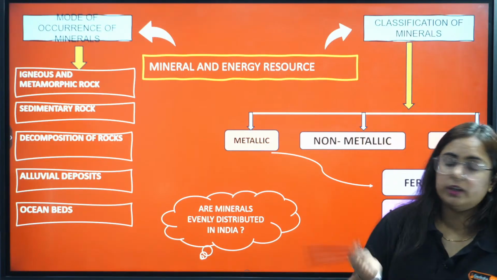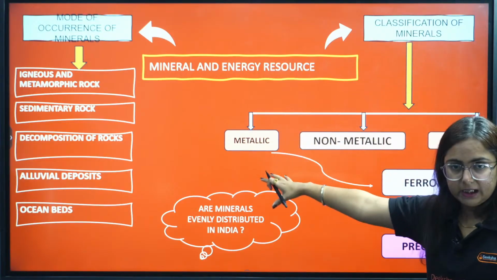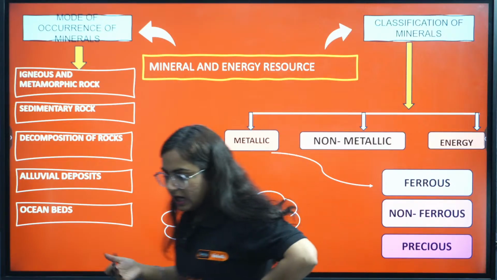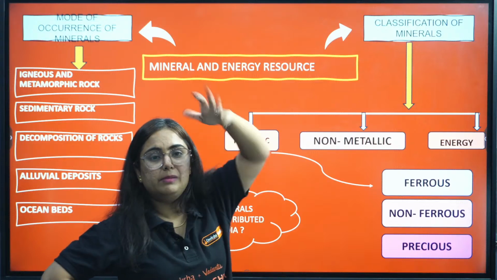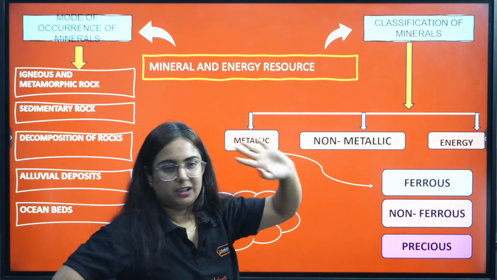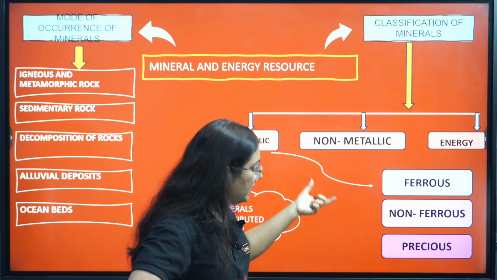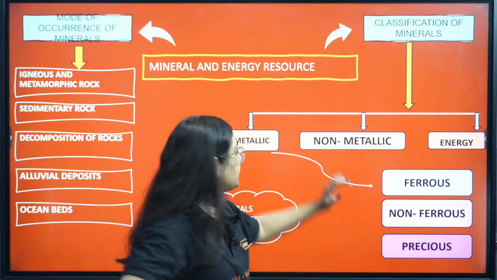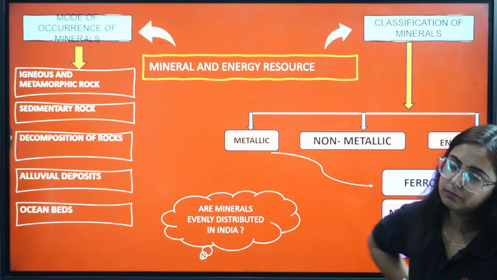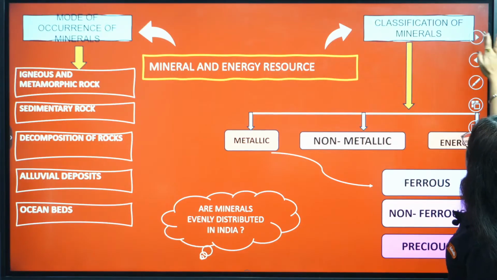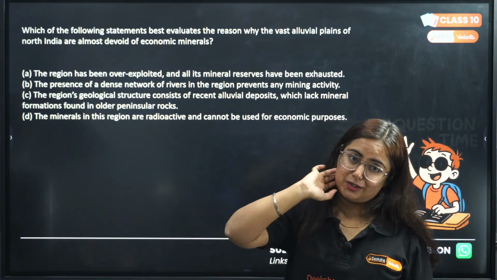Are minerals evenly distributed in India? No, they are not. Then we will see in the chapter the classification of minerals as metallic, which have metallic properties. I hope you might have studied this in your chemistry, like ductile, malleable, all such metal properties. In the metallic, you will read about ferrous, non-ferrous, and then precious. We'll study everything. Then non-metallic, then we have energy sources like coal, petroleum, etc.